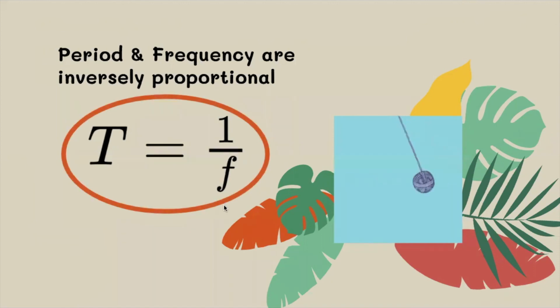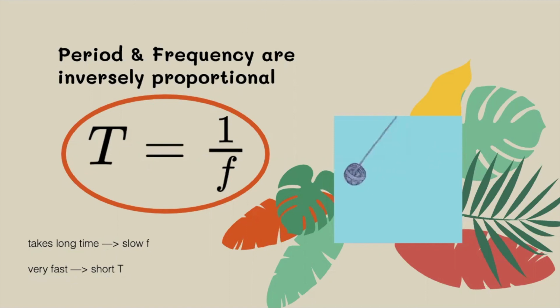If something has a really fast frequency, it takes a short time, a small time period.